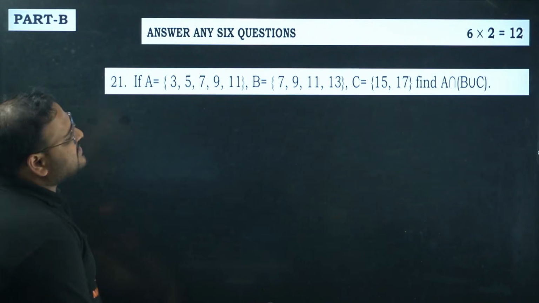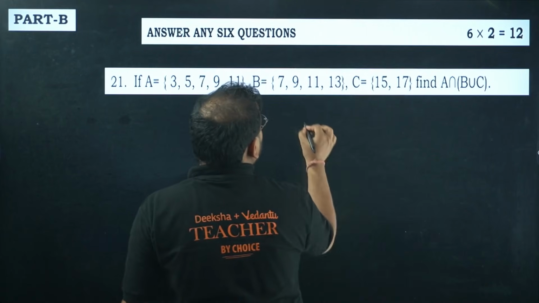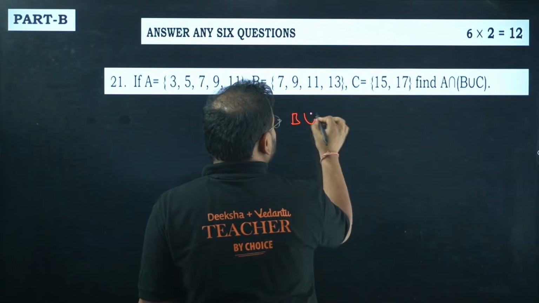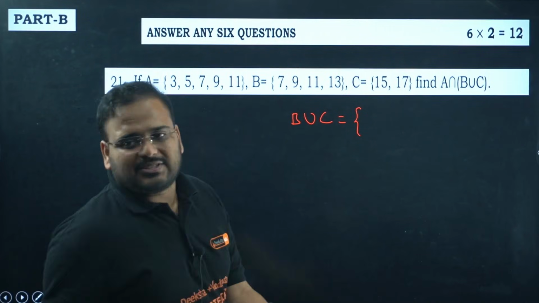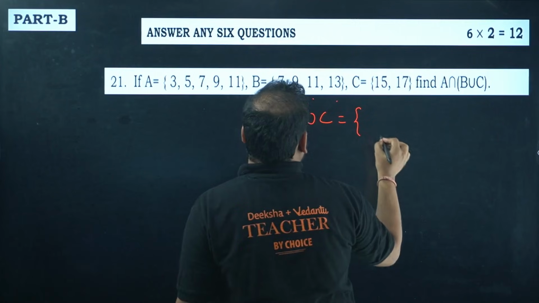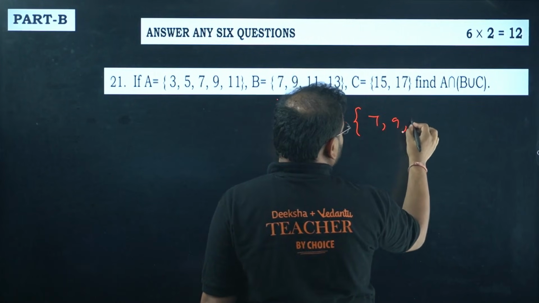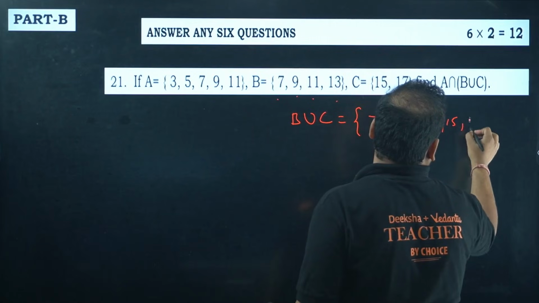Set A is given, set B is given, set C is given. I'm looking for the intersection of set A with the union of B and C. Union means take the elements together or combine the elements without repetition. B and C, you check: 7, 9, 11, 13, 15. Nothing is actually common. So we get 7, 9, 11, 13, 15 and 17.